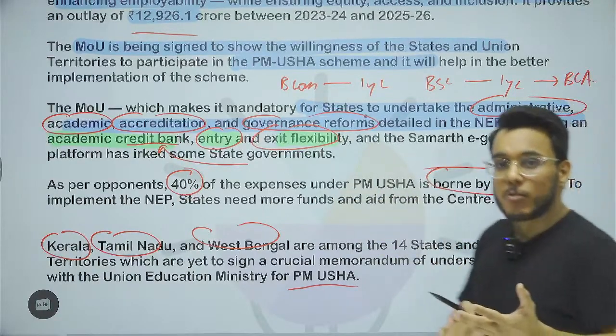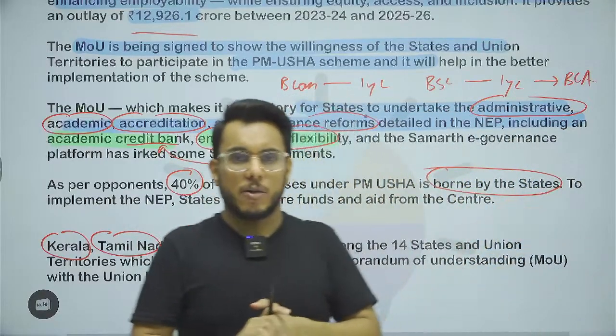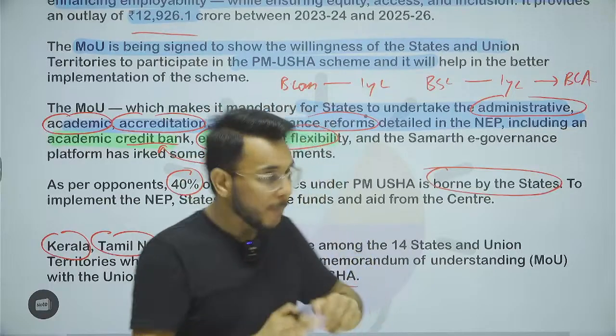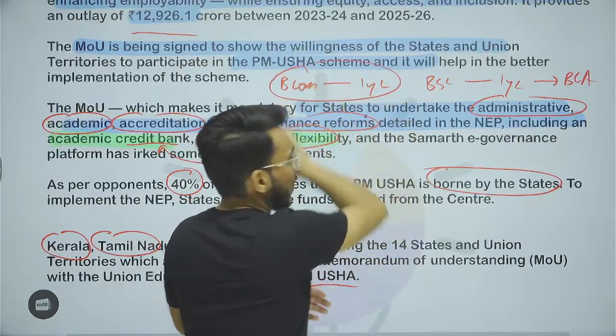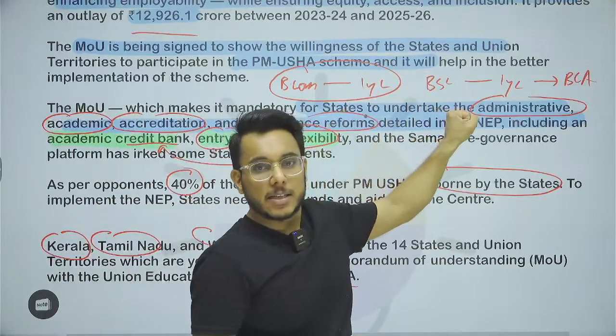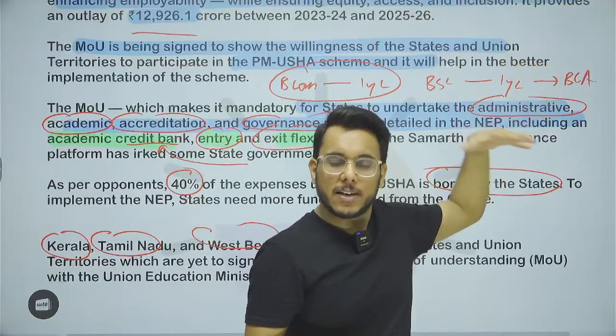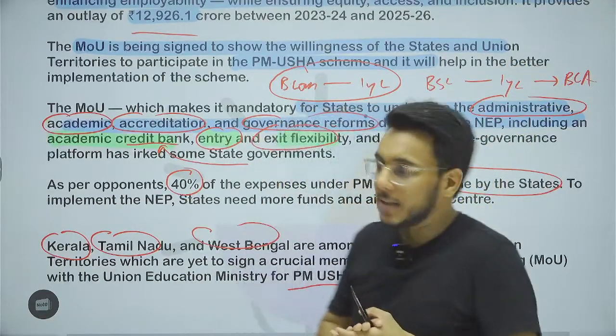If the earlier system had been there, I'm simply 12th pass out. I don't have any kind of qualification, degree, nothing. But now I completed 1 year in BCom. I can exit. I will get some credit. I did the BSc. I will exit. I will get some credit. BCA, I will exit, I will get some credit. So there is a credit bank that will be created.